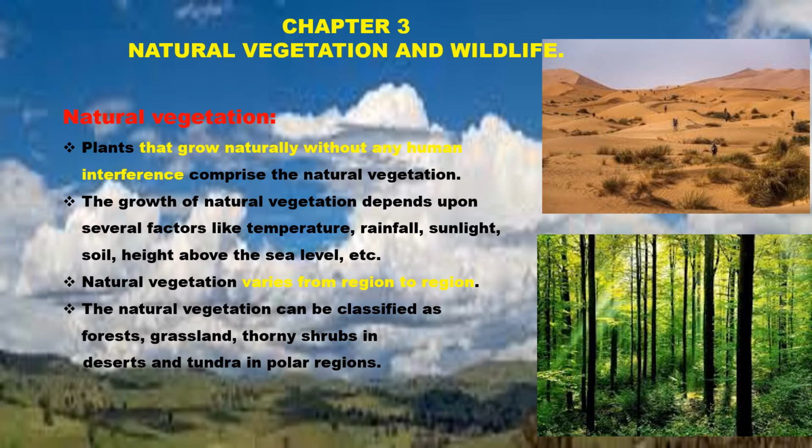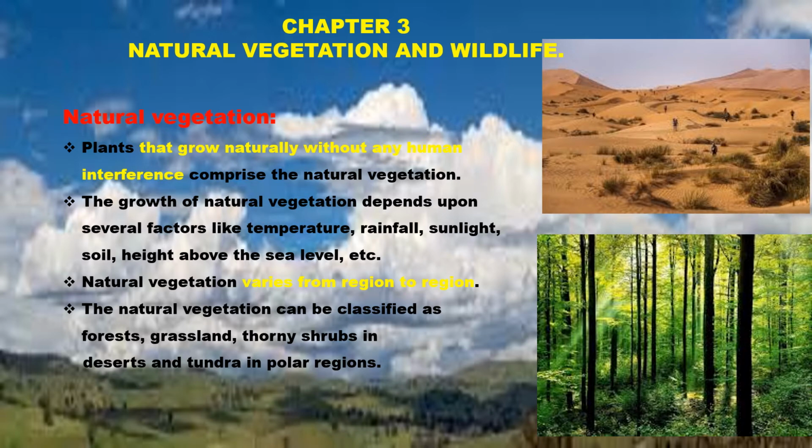Do you imagine that the natural vegetation around the earth is the same everywhere? No, it varies from region to region, because in the tropical region we have high temperature and high rainfall. But when you go to the mid-temperate region and the western margins of the continents, there you could see the Mediterranean type of vegetation, where we have a low amount of rainfall but high temperature, and the rainfall is during a particular month. And when we go to higher altitudes, I mean the mountain regions, there we could see coniferous trees. So the natural vegetation varies from region to region.